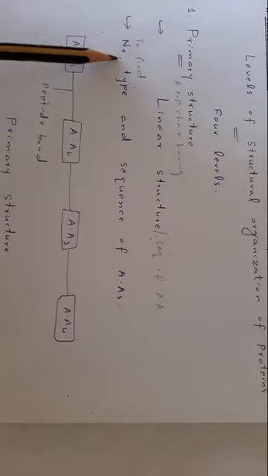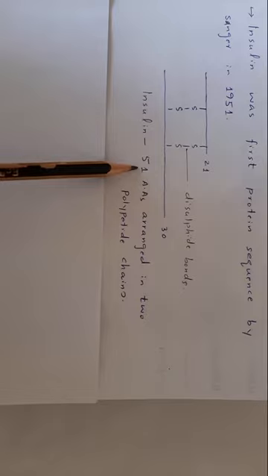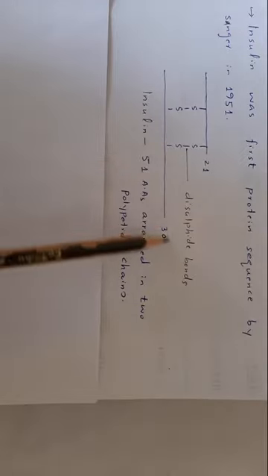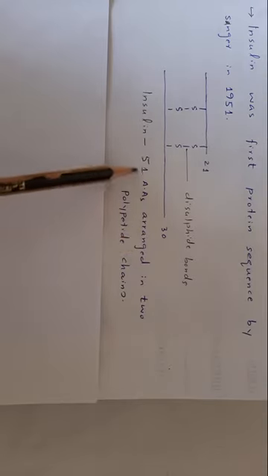Primary structure is used to find the number, type, and sequence of amino acids. Insulin was the first protein sequenced, by Sanger in 1951. As you know, insulin consists of 51 amino acids arranged in 2 polypeptide chains. These 2 polypeptide chains are joined together by disulfide bonds. One polypeptide chain has 21 amino acids and the other has 30 amino acids, so there are a total of 51 amino acids.